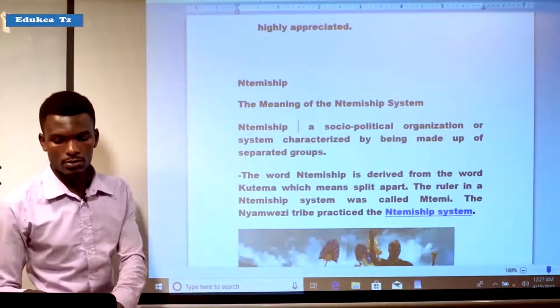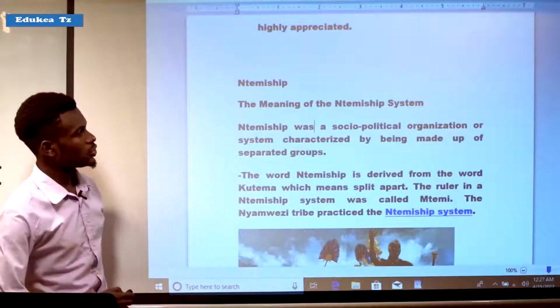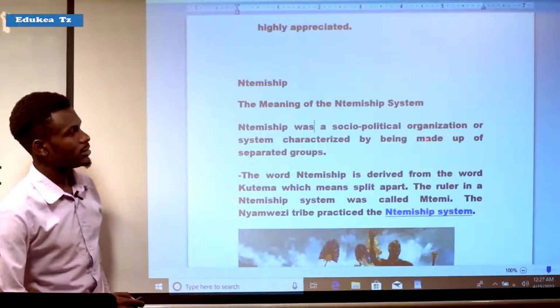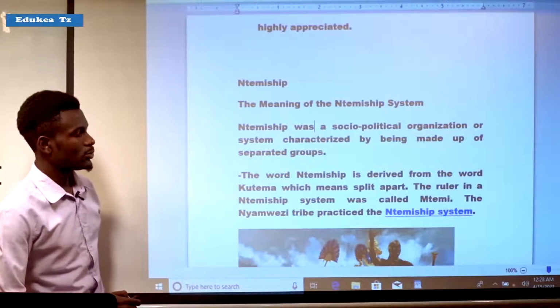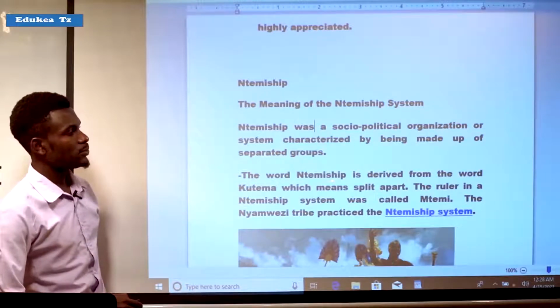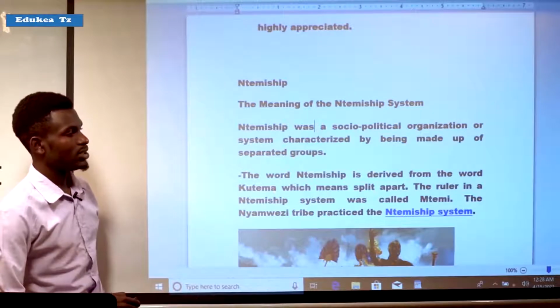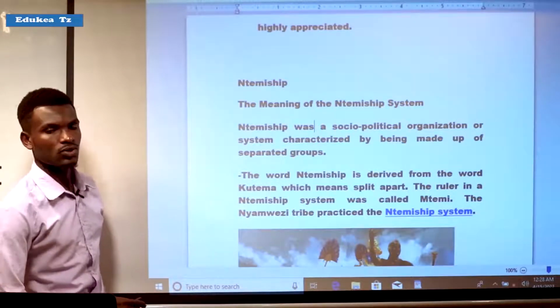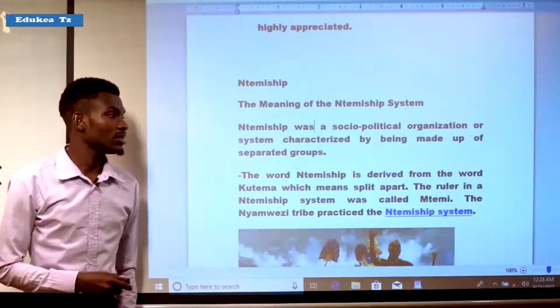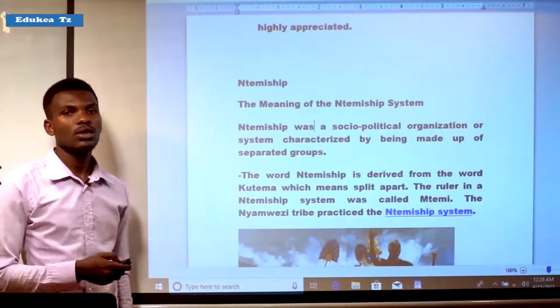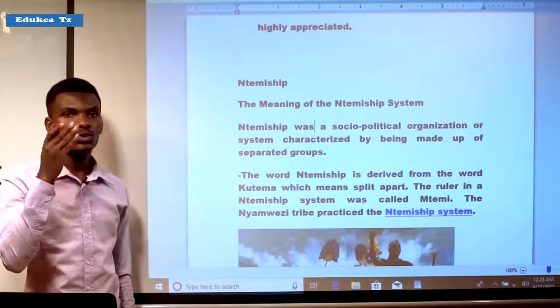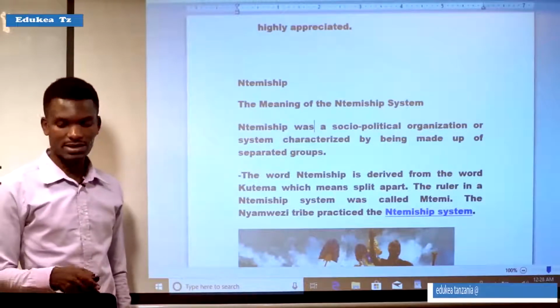The word Ntemiship is derived from the word kutema, which means to split apart. It means that the word was derived from kutema, that means to divide or to split apart something.